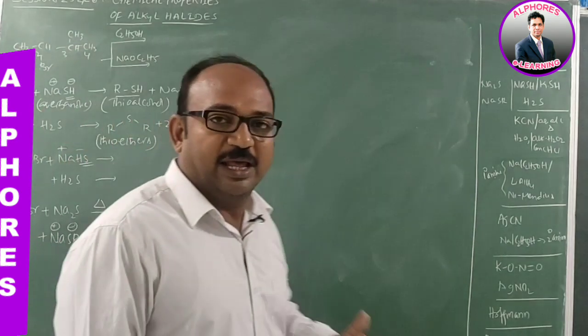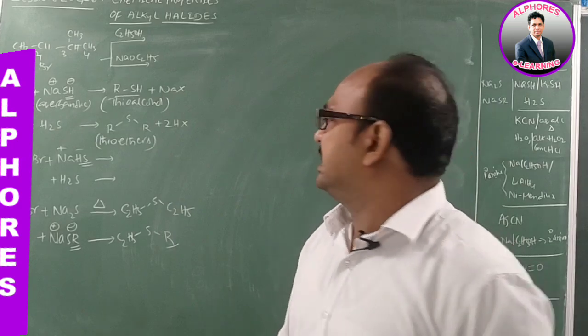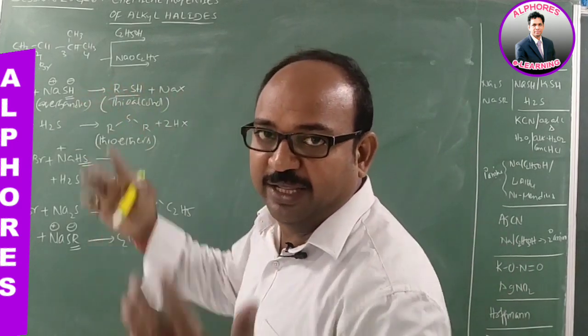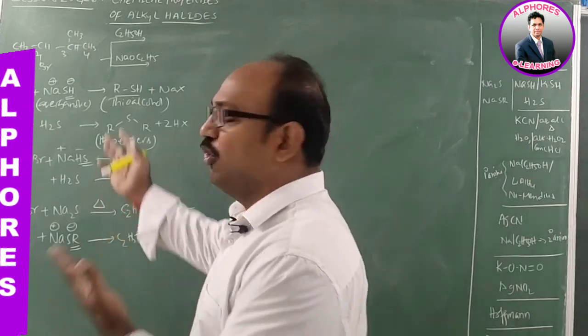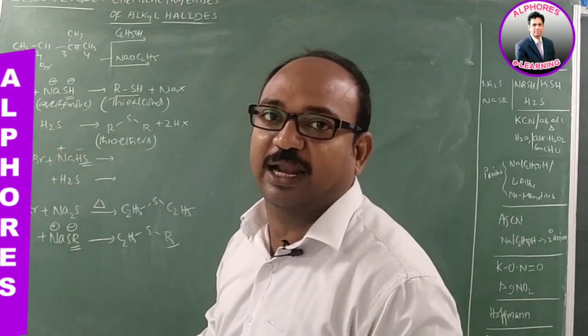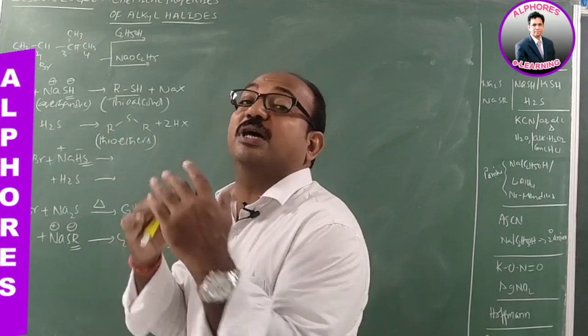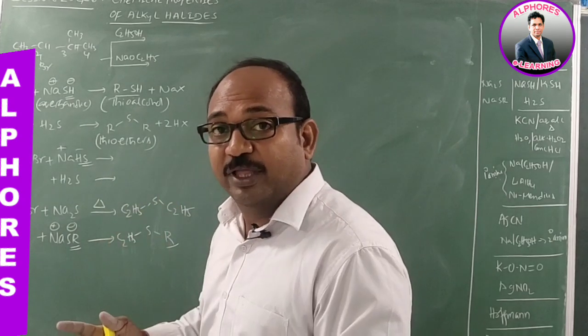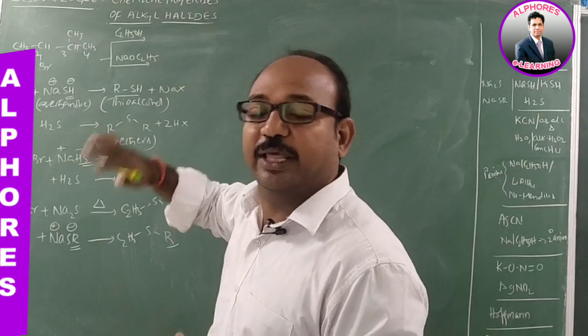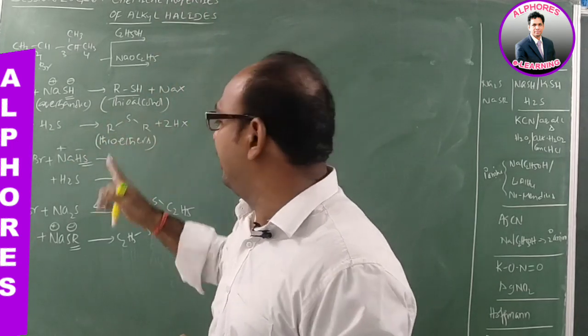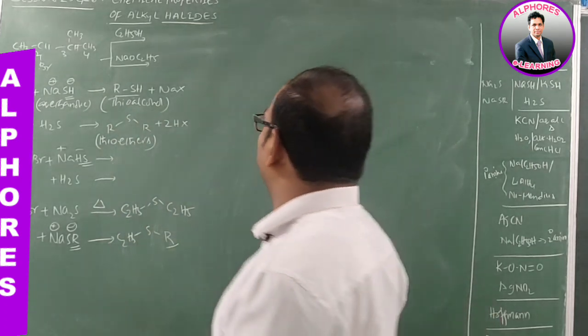That's why, instead of elimination, substitution predominantly takes place. Substitution product is the major product. Even if you consider a tertiary alkyl halide, you may get more substitution when compared with NaOR. There the alkoxide is a strong base, so the elimination product is major, but here the substitution product is major.